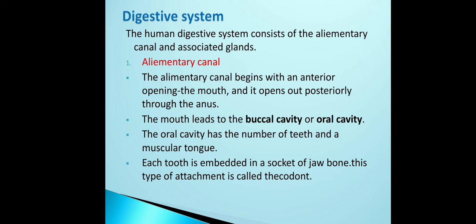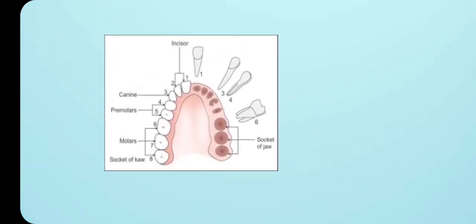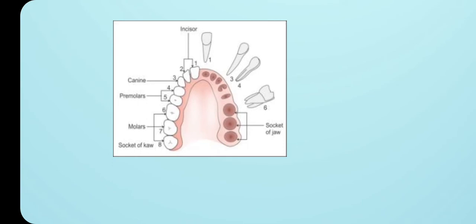Then I said our oral cavity is bordered with the teeth. Those teeth are present inside the sockets of the jaw bones. So what is that socket of the jaw bone? Here you can observe, this is the jaw bone. What you are going to observe is a U-shaped structure.